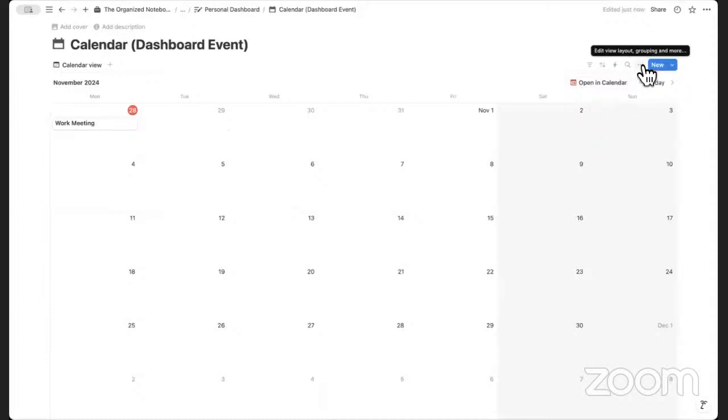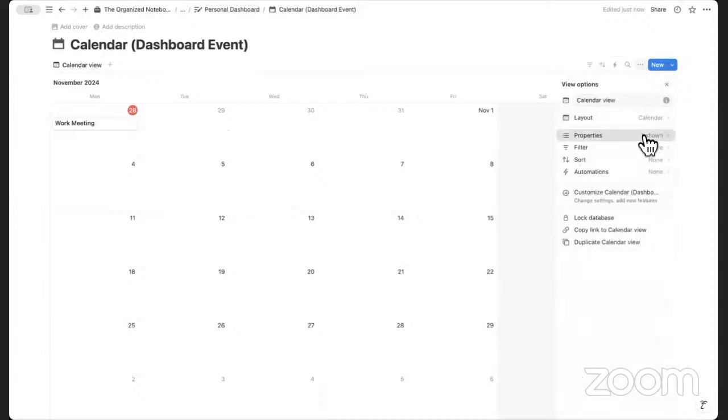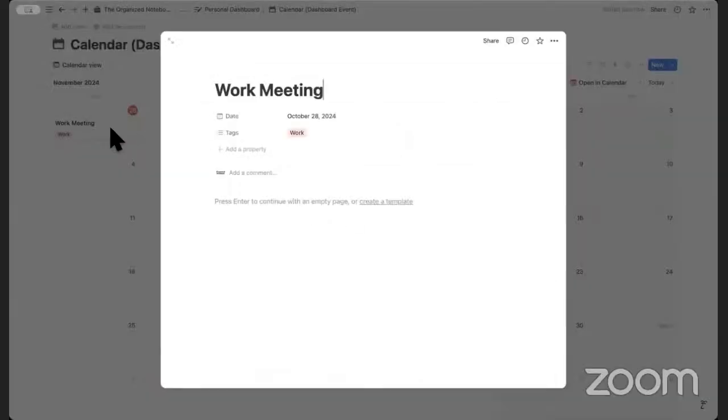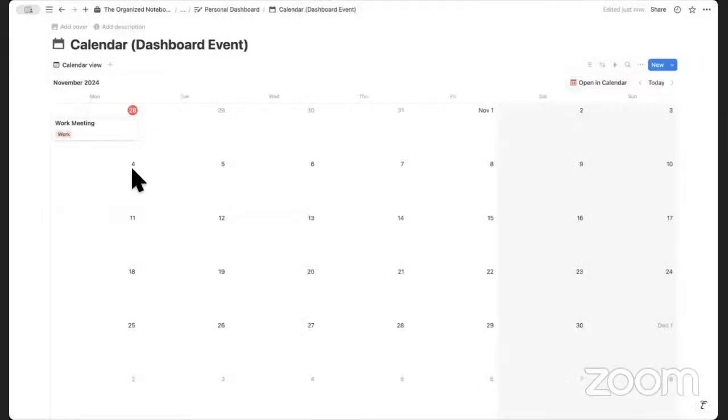And then what we can do is go to the three dots here, go to properties, and then we're going to turn on the tag so you can see it. So it can be as simple as this. You can change this up by adding more properties here later, but for now, we're just going to keep it simple like this.